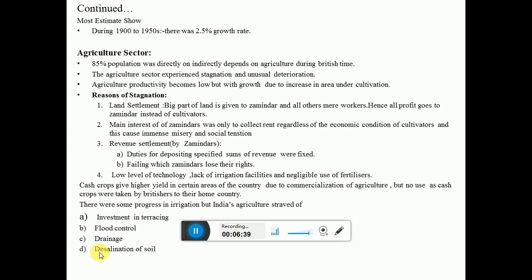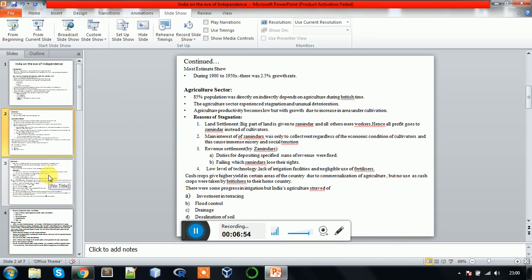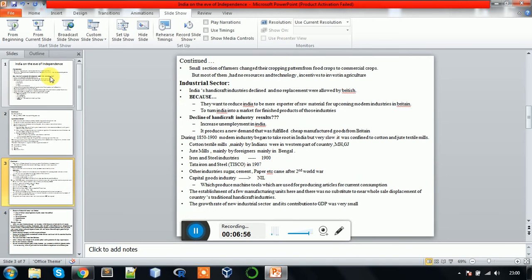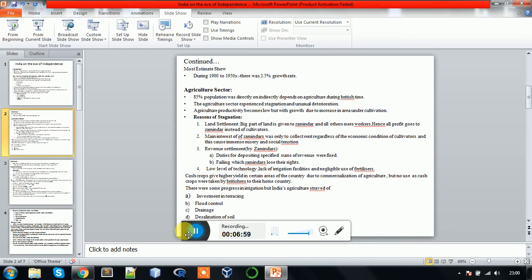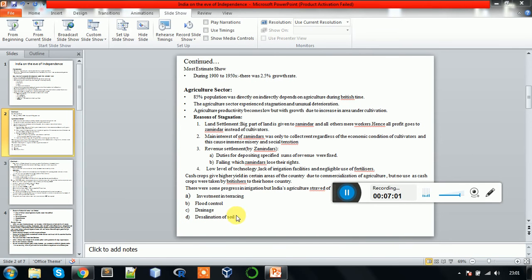And the next reason is desalination of the soil, meaning the salts are going out of the soil. This thing is happening, and it is happening today as well. Today we are putting in some measures, but at that time there were no measures. That's why we have to deal with the desalination of the soil. We have to face that particular issue.